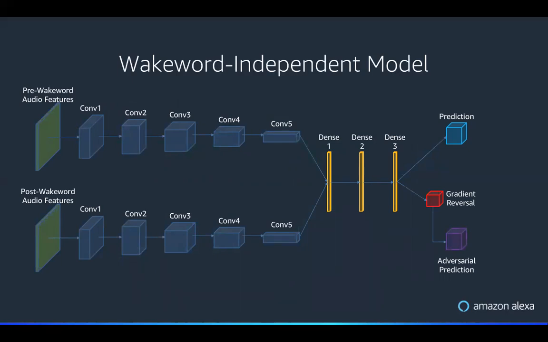These convolutional layers are merged once we've learned some embedding, and then they're fed to dense layers to make the final prediction of whether it was a user that was speaking and whether they actually intended to wake the device. One thing we also do is build in an adversarial objective. In this case, the adversarial prediction is what the actual wake word was. The goal is to make sure that we're not overfitting on specific wake words, whether that be bits of the wake word that happen to fall into that half-second pre-wake word audio or post-wake word audio, and also to make sure that it's not certain combinations of speech that lead to a bias for one wake word.